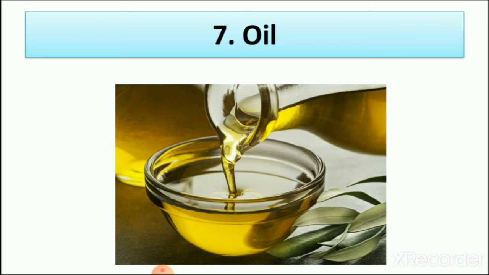Then oil. We use oil in our food. So what is the spelling of oil? O-I-L, oil. And we get oil from plants, like groundnut oil, cotton seeds oil and coconut oil.